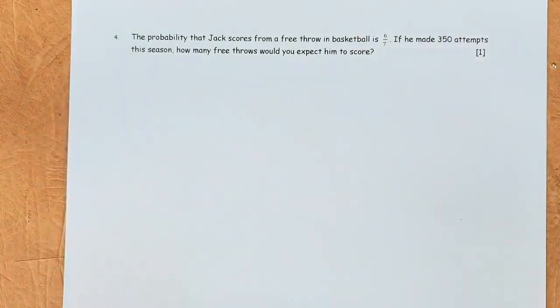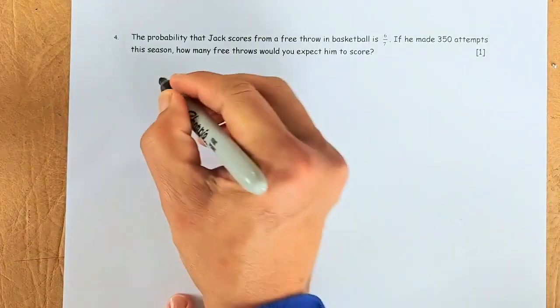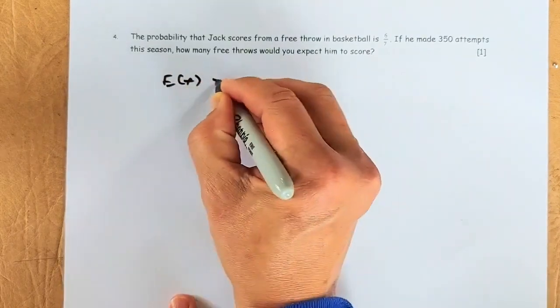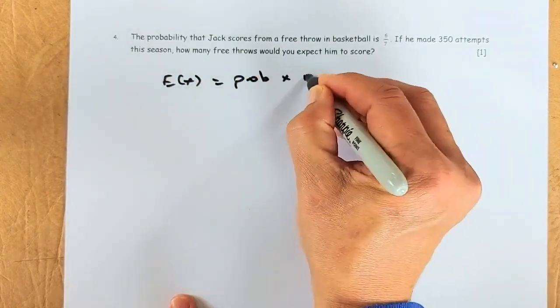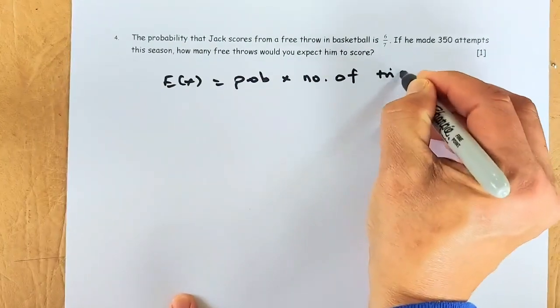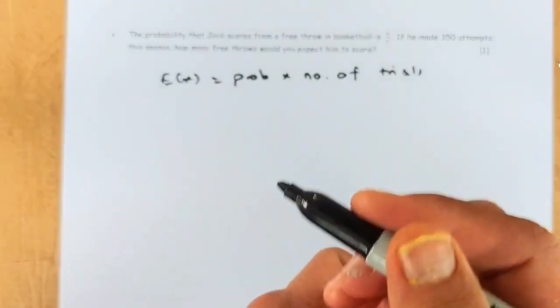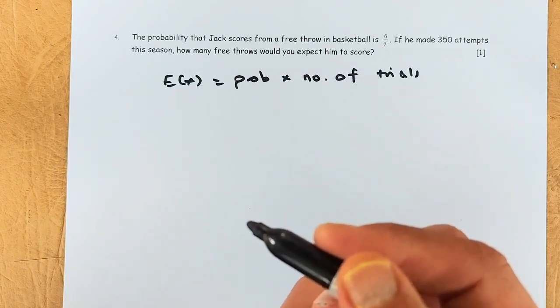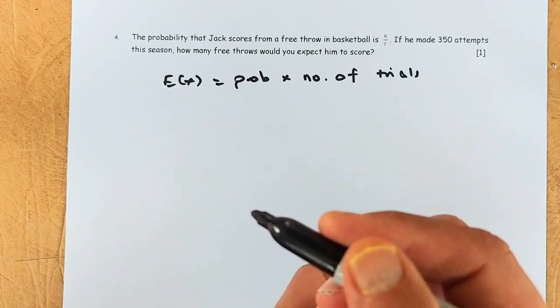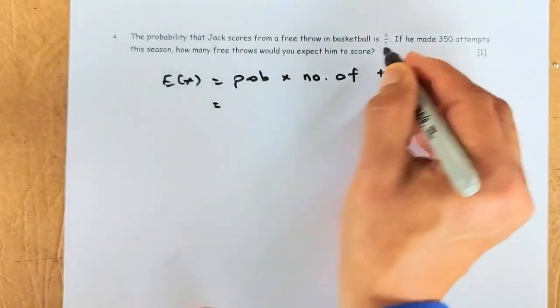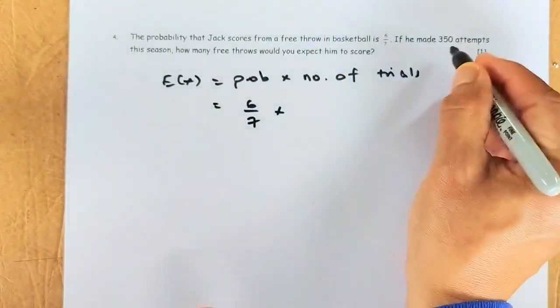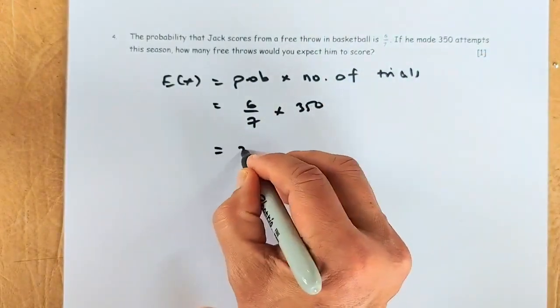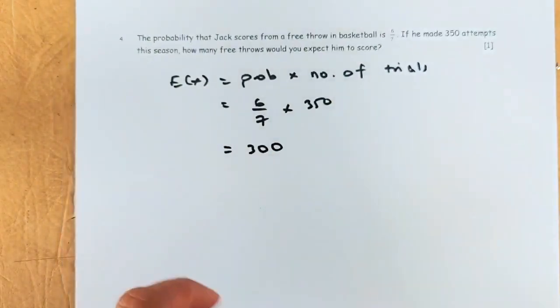Okay, great. Now we are looking at expected value. If you do not know, expected value is probability multiplied by number of trials. Okay, in this case, we read that the probability that Jack scores from a free throw in basketball is 6/7. So that is the probability. If he made 350 attempts this season, how many free throws can we expect him to score? So the probability is 6/7, and the number of trials is 350. Put in your calculator, it is 300. So he's going to score 300 free throws in a season.